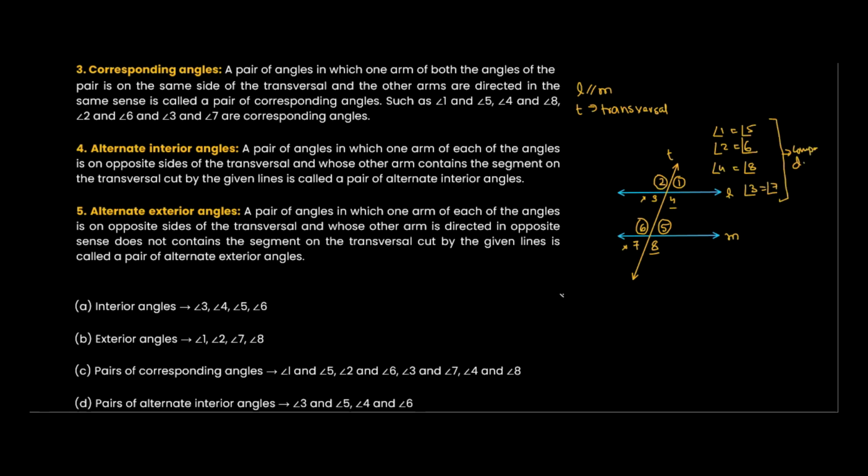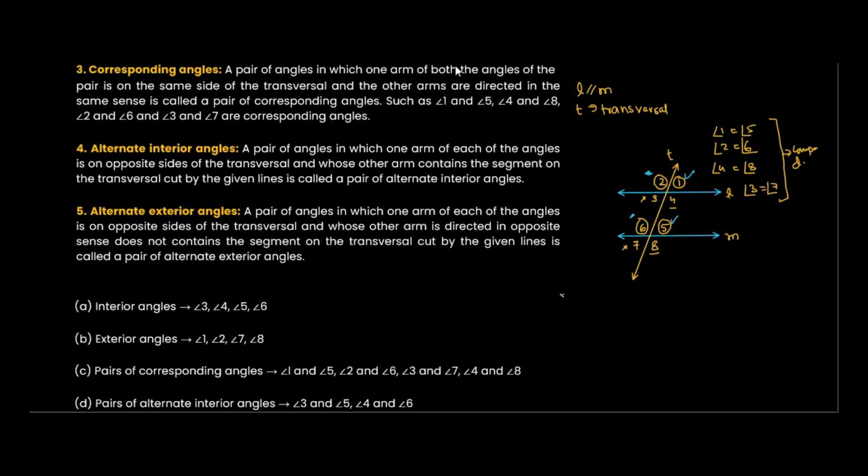So corresponding angles means this angle will be equal to this angle. See this trend. This angle that is getting formed and this angle that is getting formed, they are equal. This is above the line, this is also above the line.